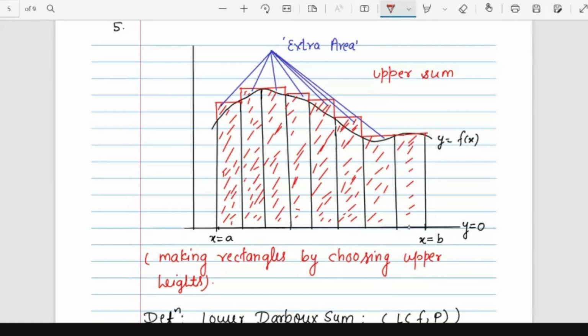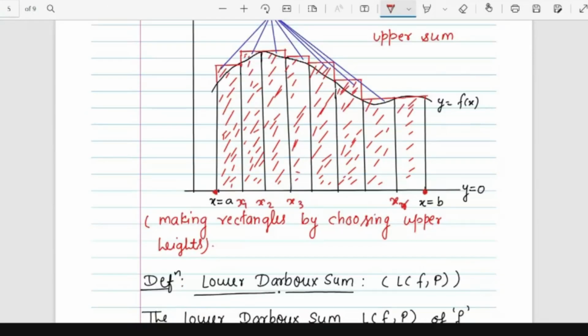So you see, this is my subinterval, x is equal to a and x is equal to b. These are my points x1, x2, x3, and so on. This is some, suppose, xr. Corresponding to these points, I have chosen the upper height, and you see that in this upper sum we are getting extra area. The area of all the red rectangles will give you the upper sum, and while calculating the upper sum, we're getting the extra area.